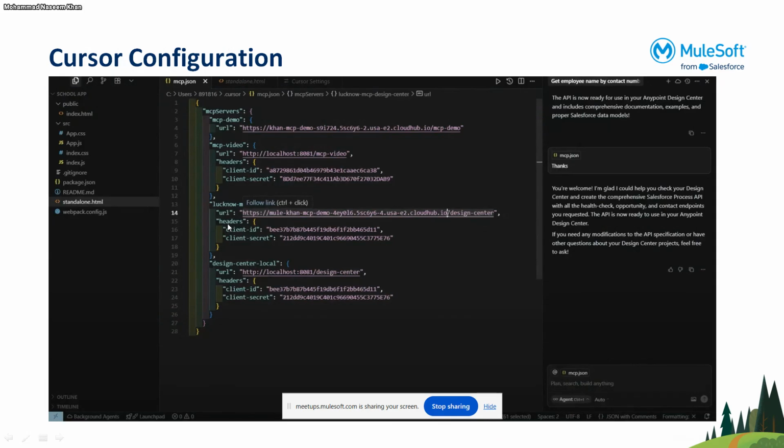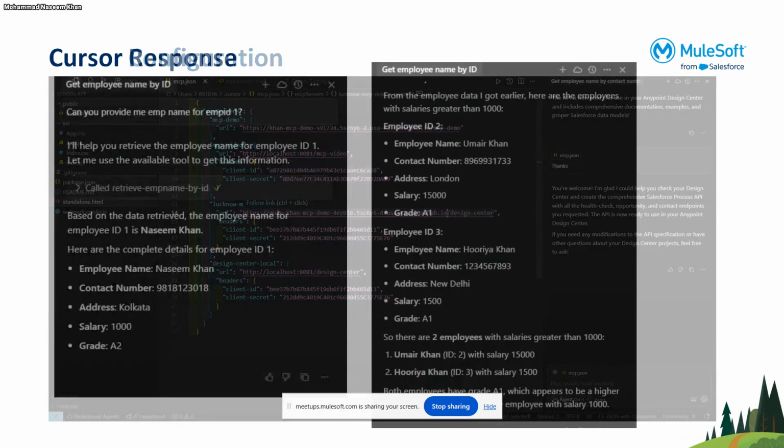And since I have enforced the client ID enforcement policy on our API, I have to pass this client ID and secret as headers. This is the way we have to specify the client ID and secret, and then it will get validated, and then it will get into your API and get the response. Based on the response, Cursor AI will analyze and then propagate the response. So this is the Cursor configuration.